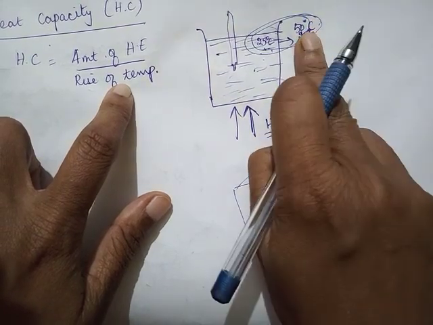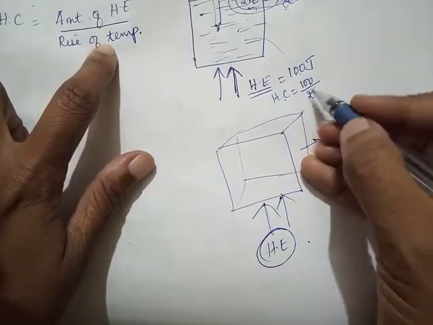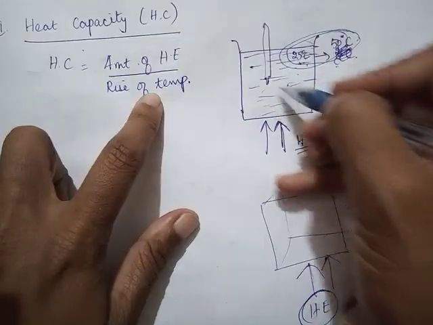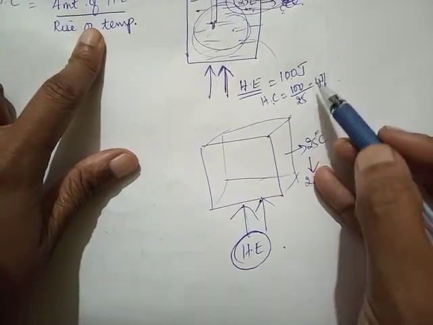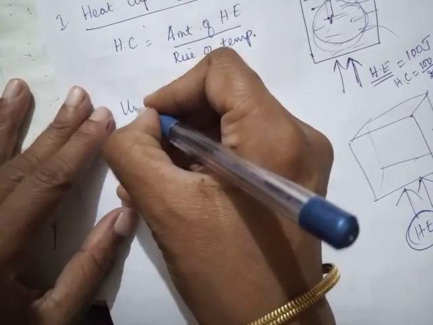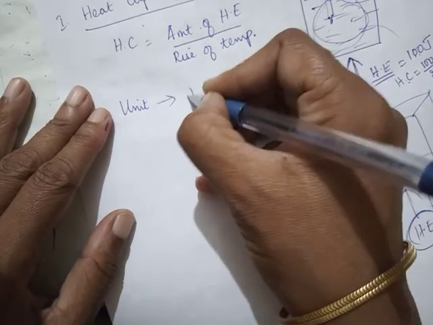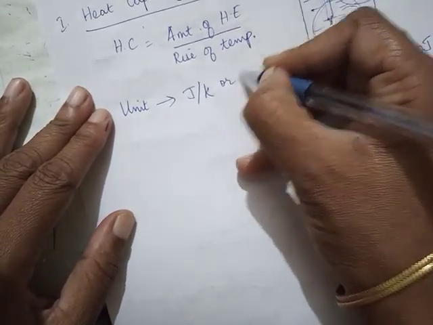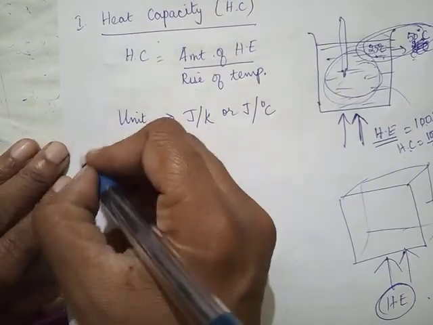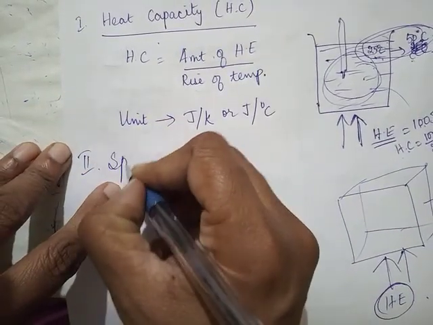So the change in temperature was 50 minus 25, that is 4 joule per Kelvin. So the heat capacity of this particular substance is 4 joule per Kelvin. Is it clear? So unit joule per Kelvin or joule per degree Celsius. Then comes the next term, specific heat capacity.